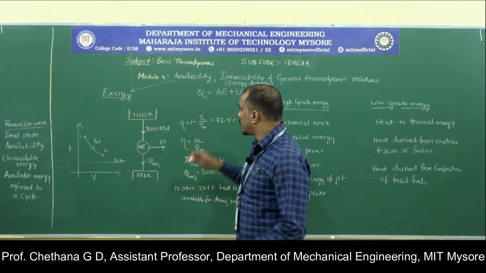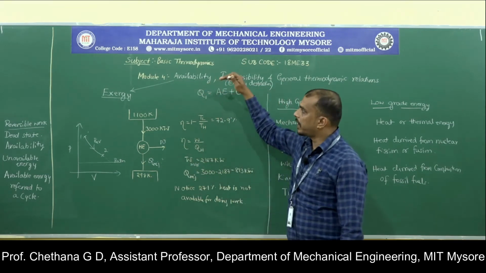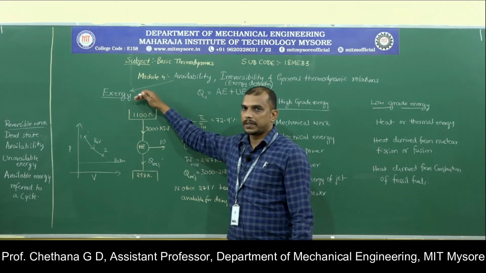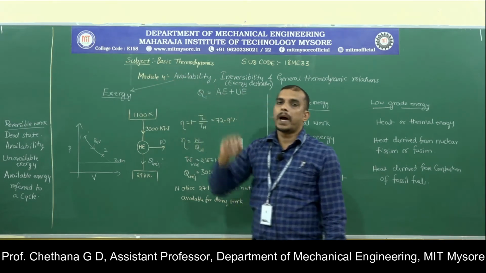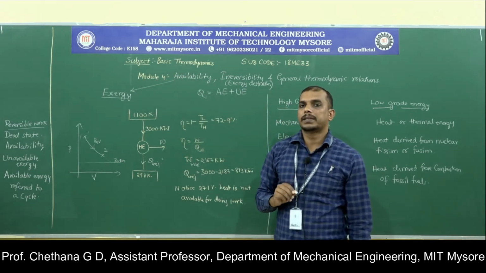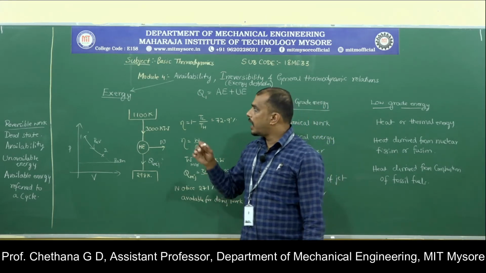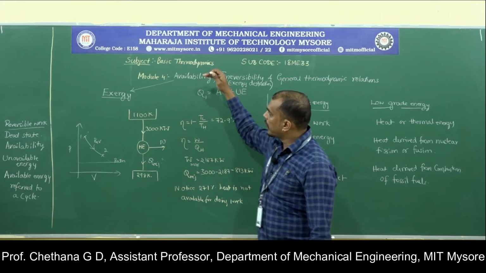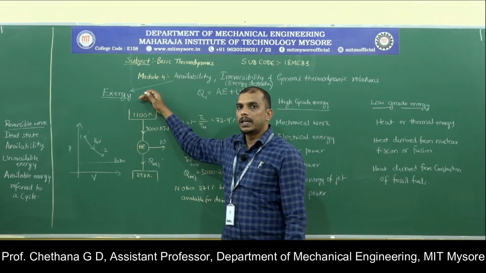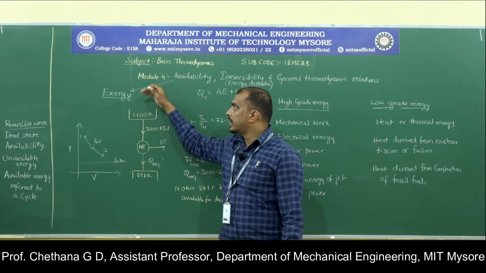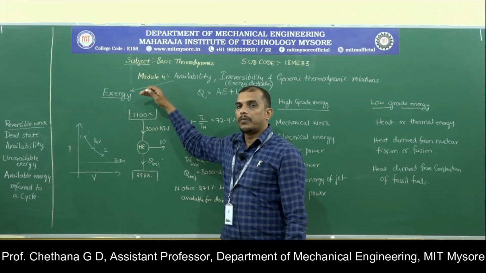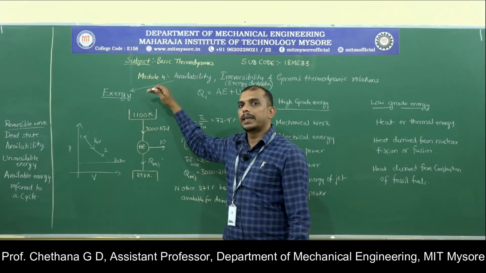So what have we defined now? We have defined available energy, that is exergy, which is the maximum work which can be extracted for a given heat input. Or in other words, exergy is the work potential of a given input.